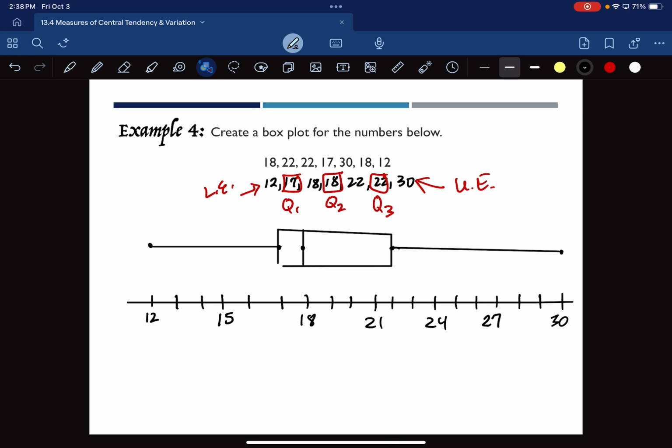Okay. So what does this do? Well, it should have a title. Ours doesn't have any context, so I can't really write a title in, but I'm just going to write title on here to remind you that it needs one if there's context. But what is this actually showing you? Well, it's showing you the different quartiles. This line on the outside is the first quartile markings, right? It's the lower extreme to the first quartile. Now, that's not the first quartile, but it is the 25% of the values. Q1 is 17. It tells you that 25% of the values are below 17, okay?